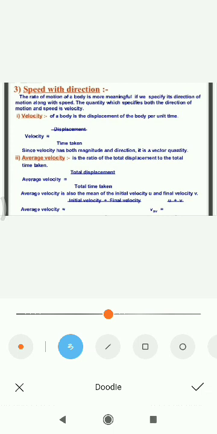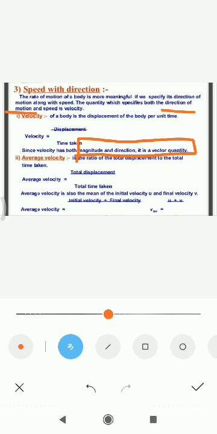That means they are very much interested in the direction of motion. Since velocity has both magnitude and direction, it's a vector quantity. Average velocity is the ratio of the total displacement to the total time taken.